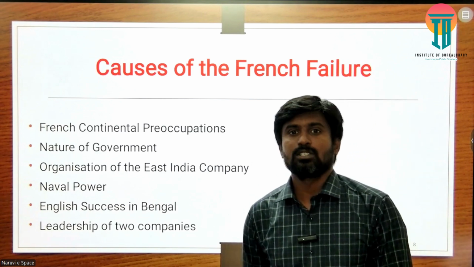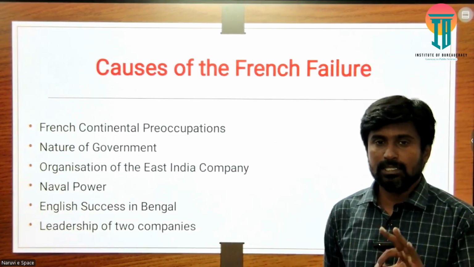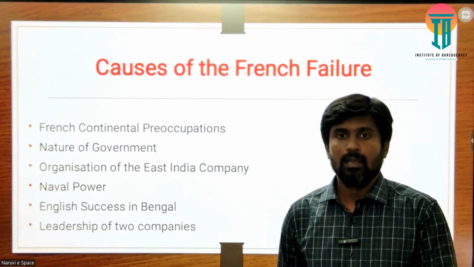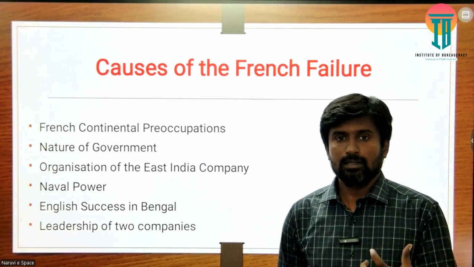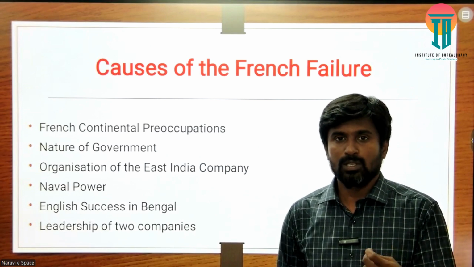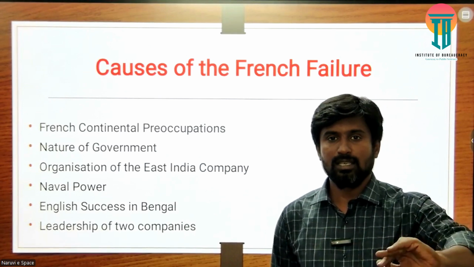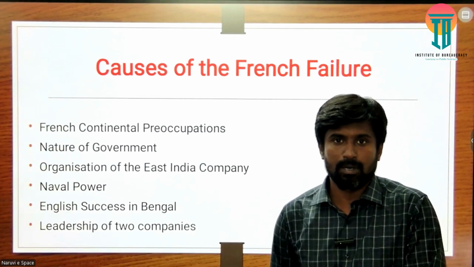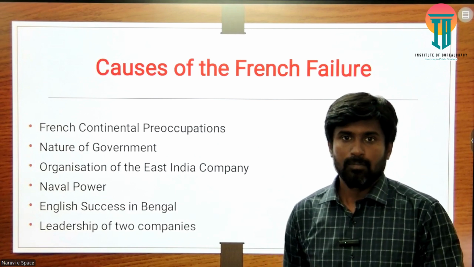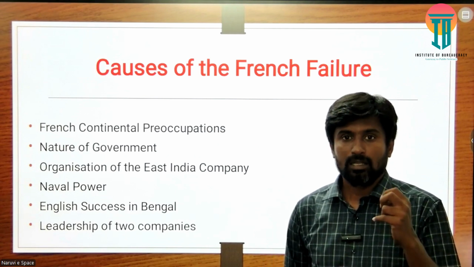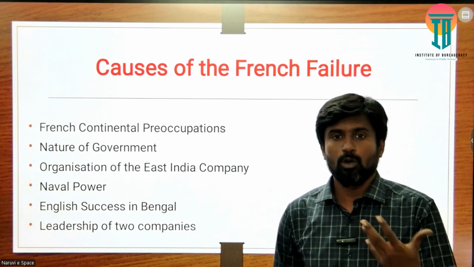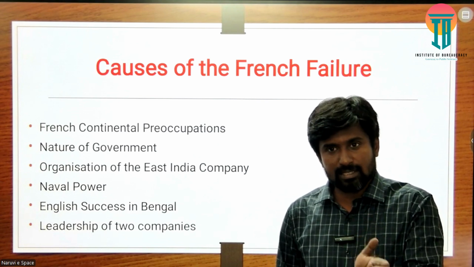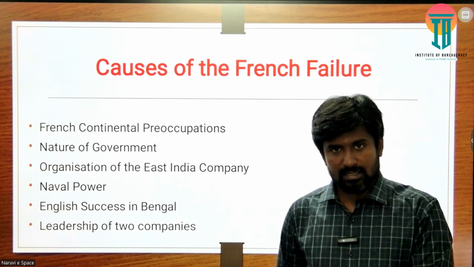And then the more important thing, actually, the naval power. The British East India Company's naval power was very, very strong compared to the French East India Company. They always protected themselves whenever an issue came. They always moved into the sea and protected themselves, and they completely defeated the French East India Company at sea level. Okay, so that made the British East India Company more predominant, and not only on land, they defeated the French at sea level.